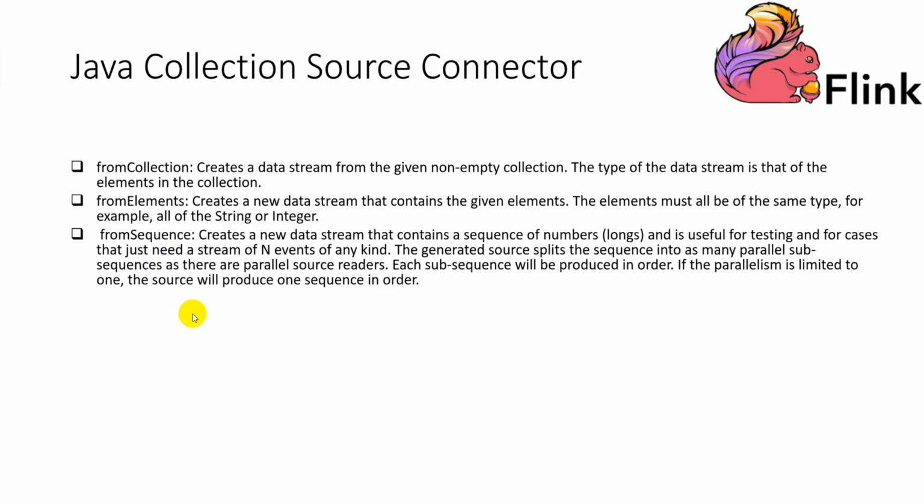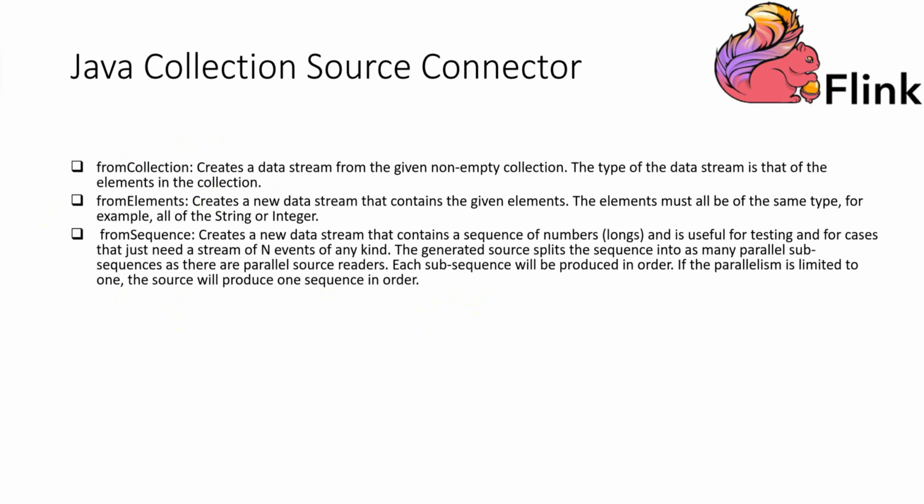Of those three methods to construct data stream sources, only fromSequence supports the specified parallelism, and the remaining two data stream sources are always non-parallel.